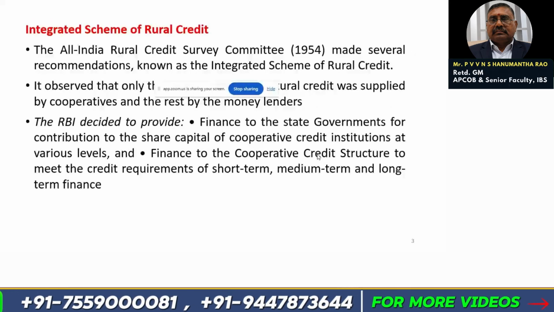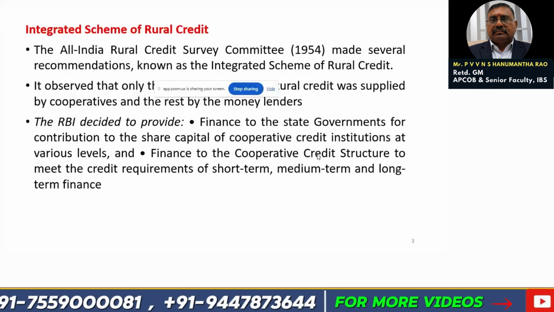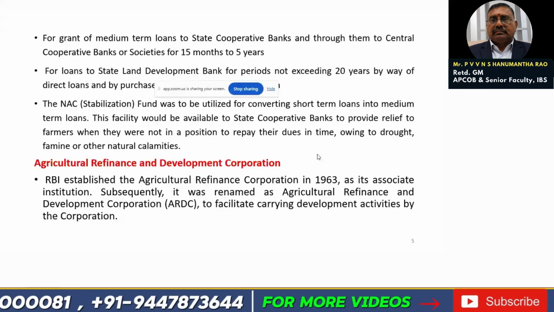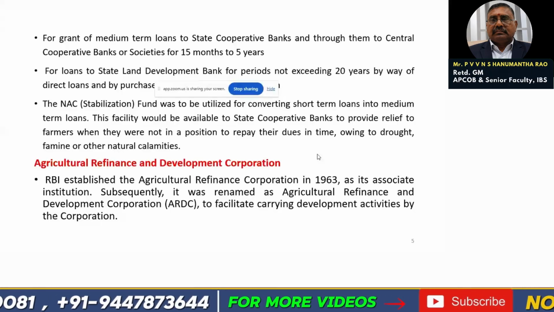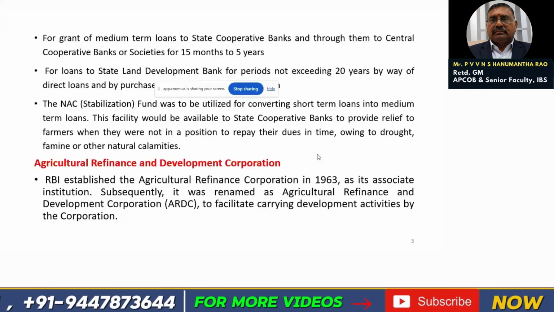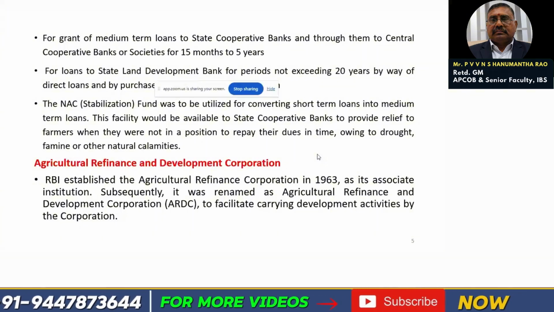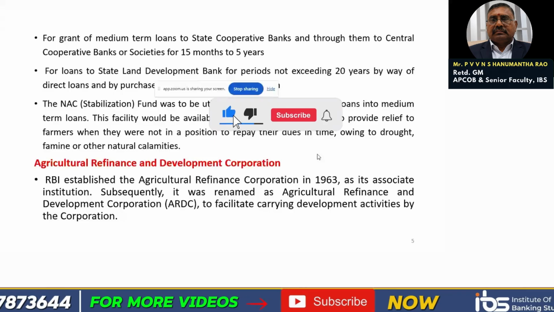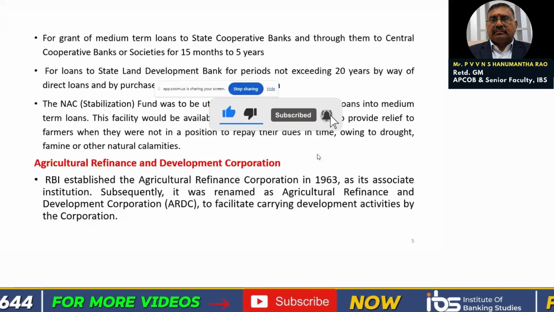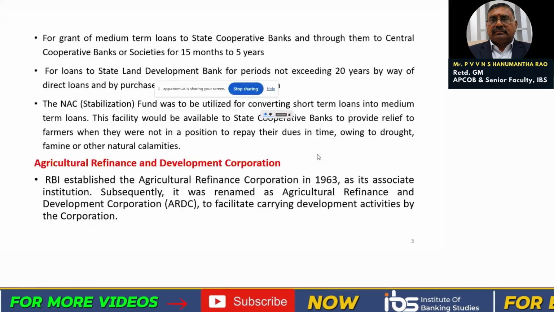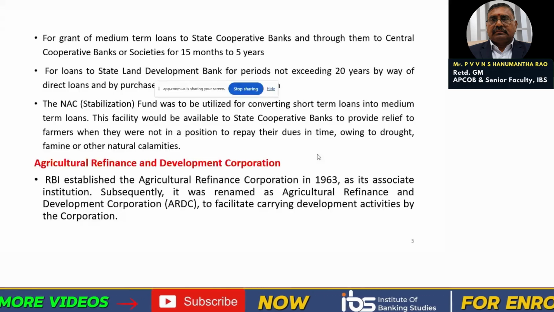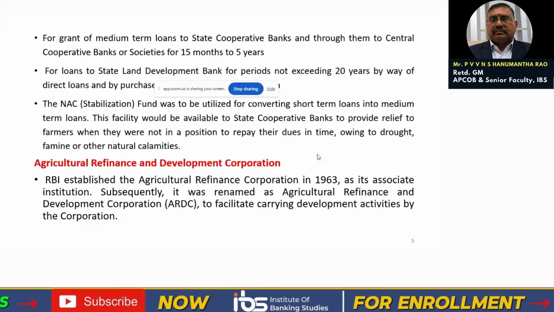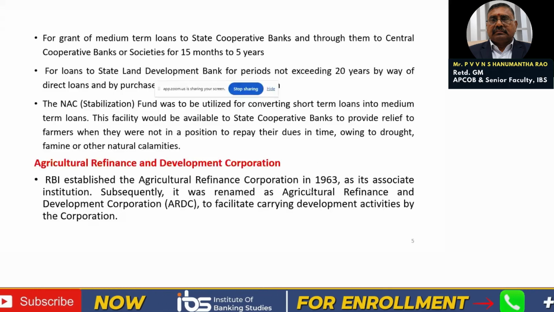Next one is the Agricultural Refinance and Development Corporation. RBI established the Agricultural Refinance Corporation in 1963 as its associate institution. Subsequently, it was renamed as Agricultural Refinance and Development Corporation (ARDC) to facilitate carrying out development activities by the corporation. So, ARDC and ACD. Please remember this, friends.